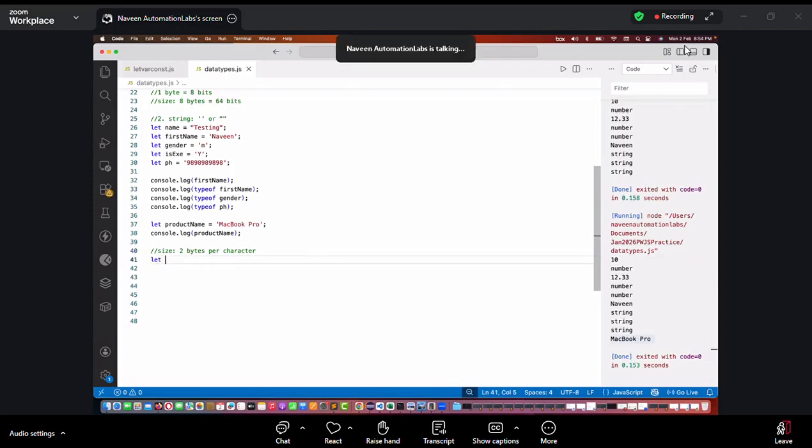For example, let's say I'm declaring one variable here, let e is equal to ABC. What is the memory size for this e? 2 bytes per character, and there are 3 characters, so 3 multiplied by 2 is equal to 6 bytes. This is how JavaScript will calculate: 2 bytes per character.